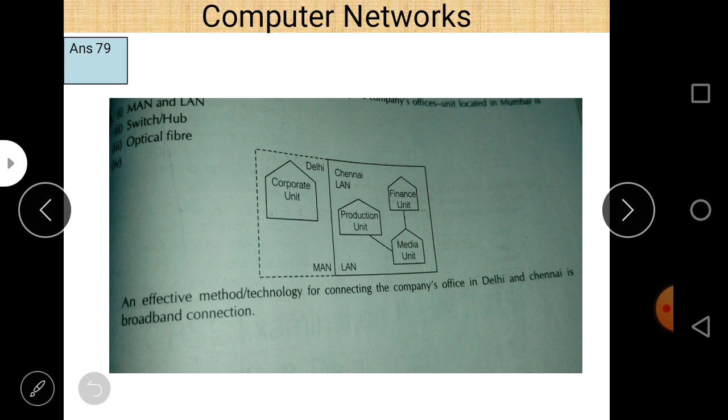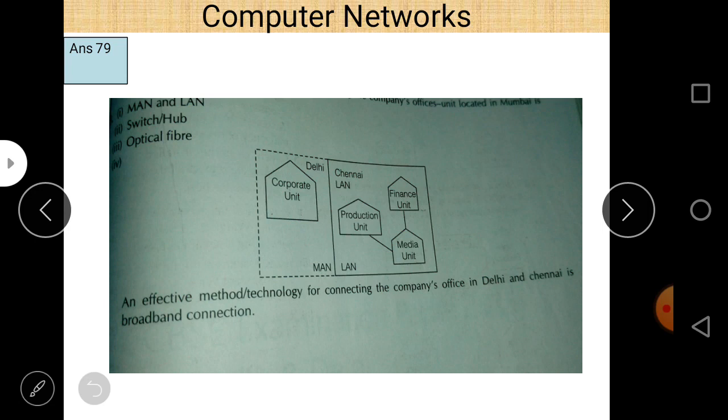And from 10 to 100 kilometers you can write MAN, and from 100 onwards you can use wide area networks. So the answer will vary if the value lies between 10 to 20 kilometers. So you can see that in one question MAN is the answer, in another question LAN is the answer. So both answers are correct.